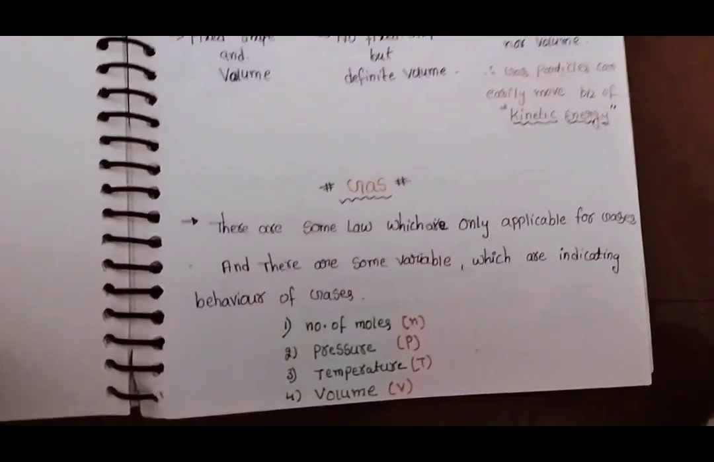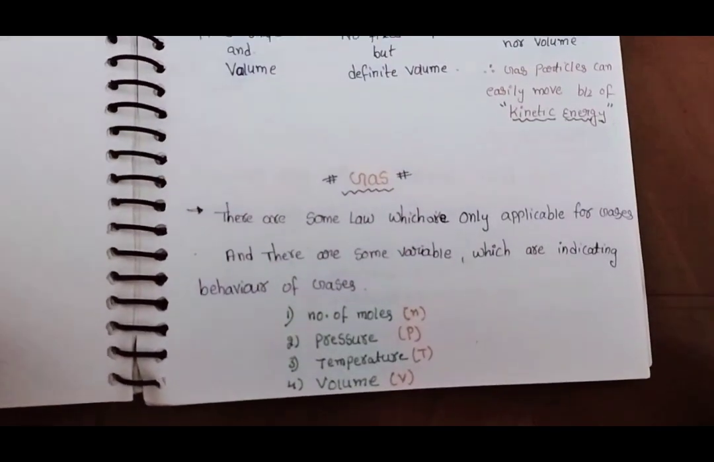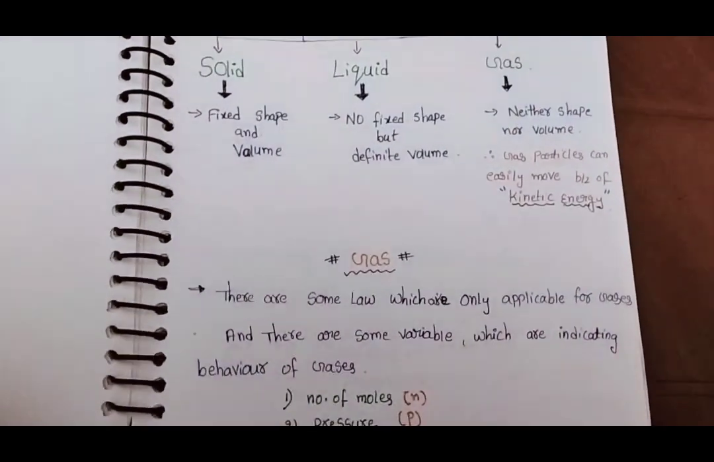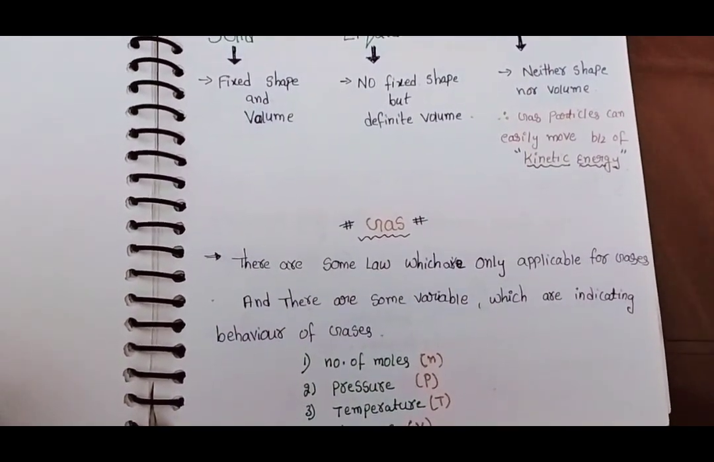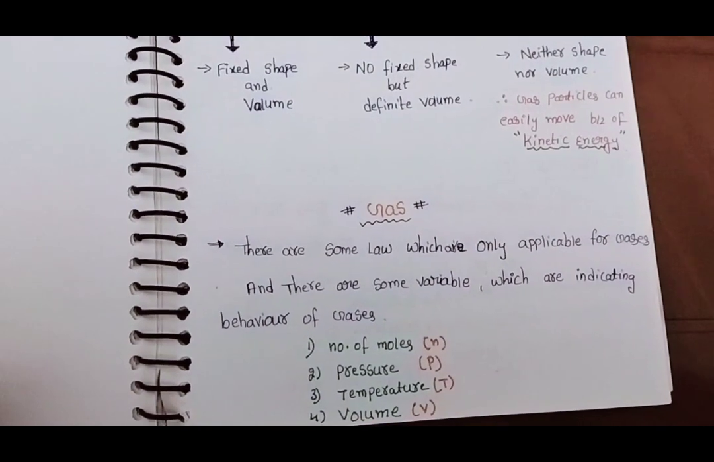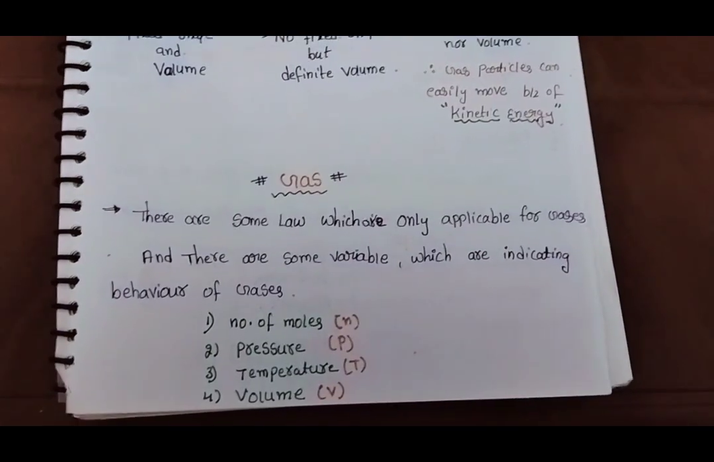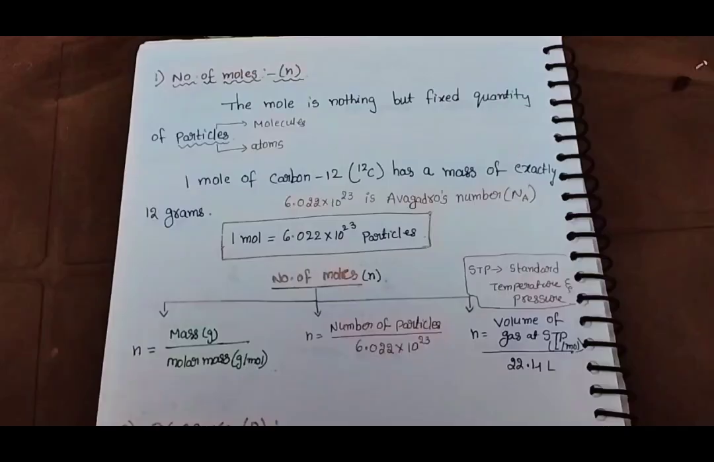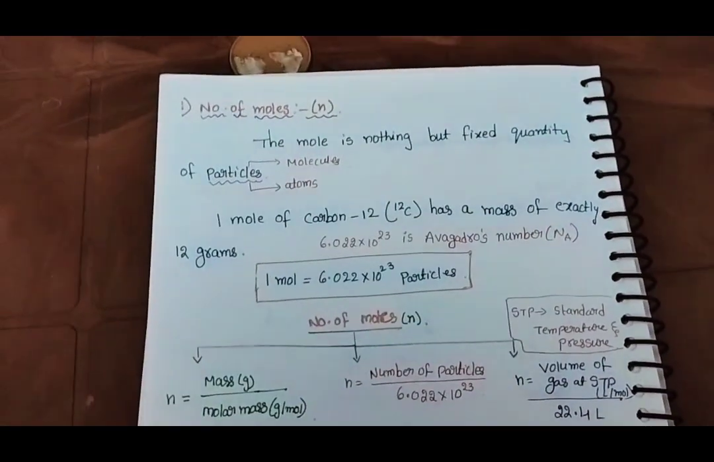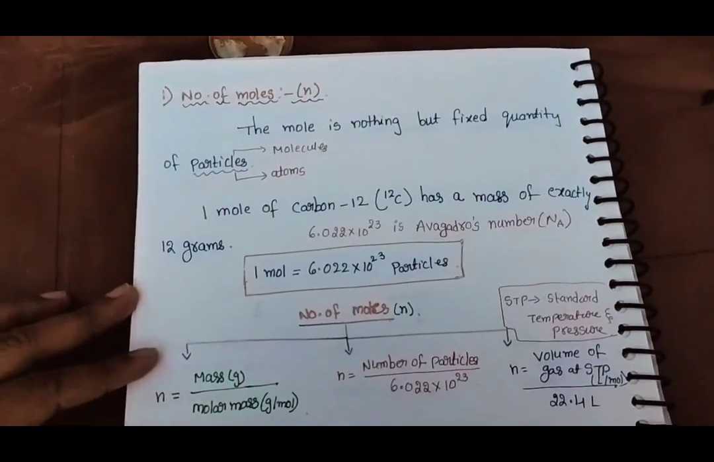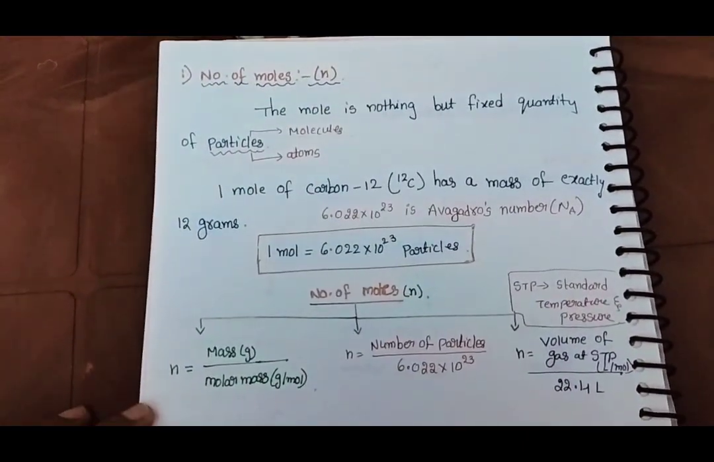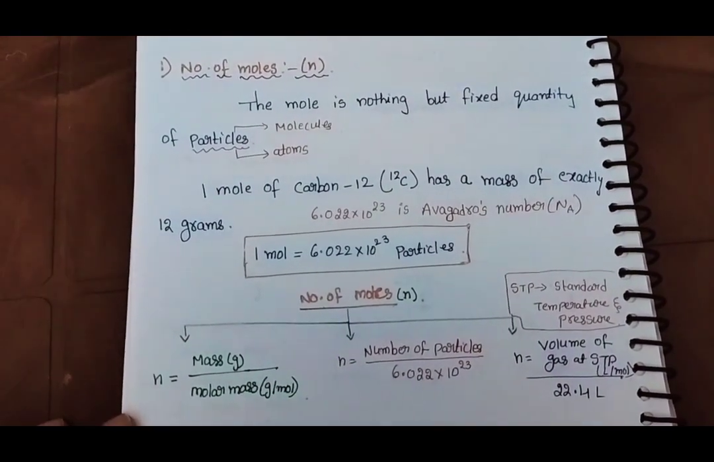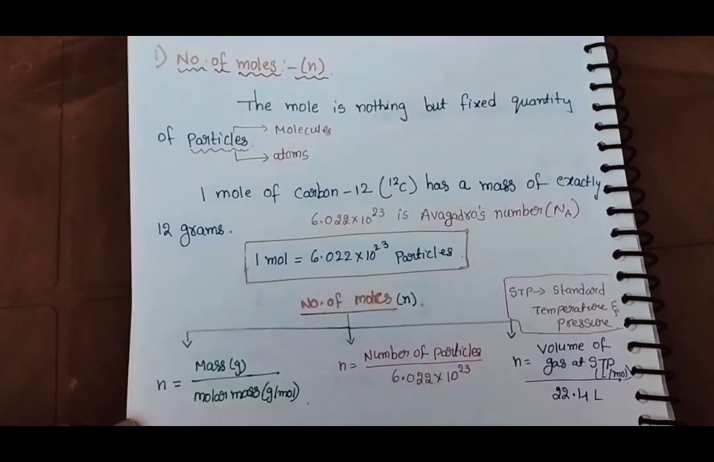If you see the gas laws, there are some variables which completely depend upon the behavior of gases. These are the variables indicating the behavior of the gases: number of moles, pressure, temperature and volume. Let's see these variables in detail. The first one is the number of moles, which is nothing but a fixed quantity of particles. Particles are either molecules or atoms.